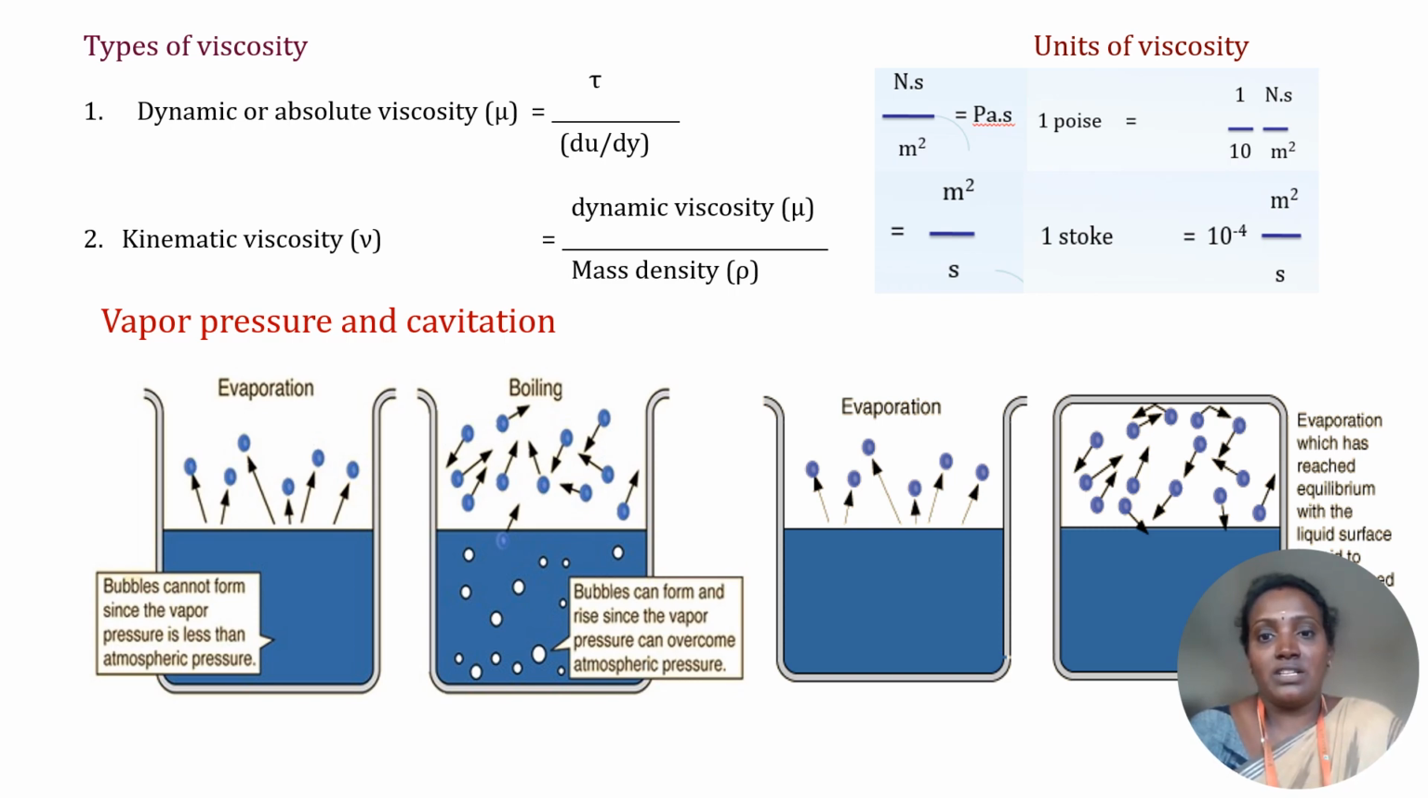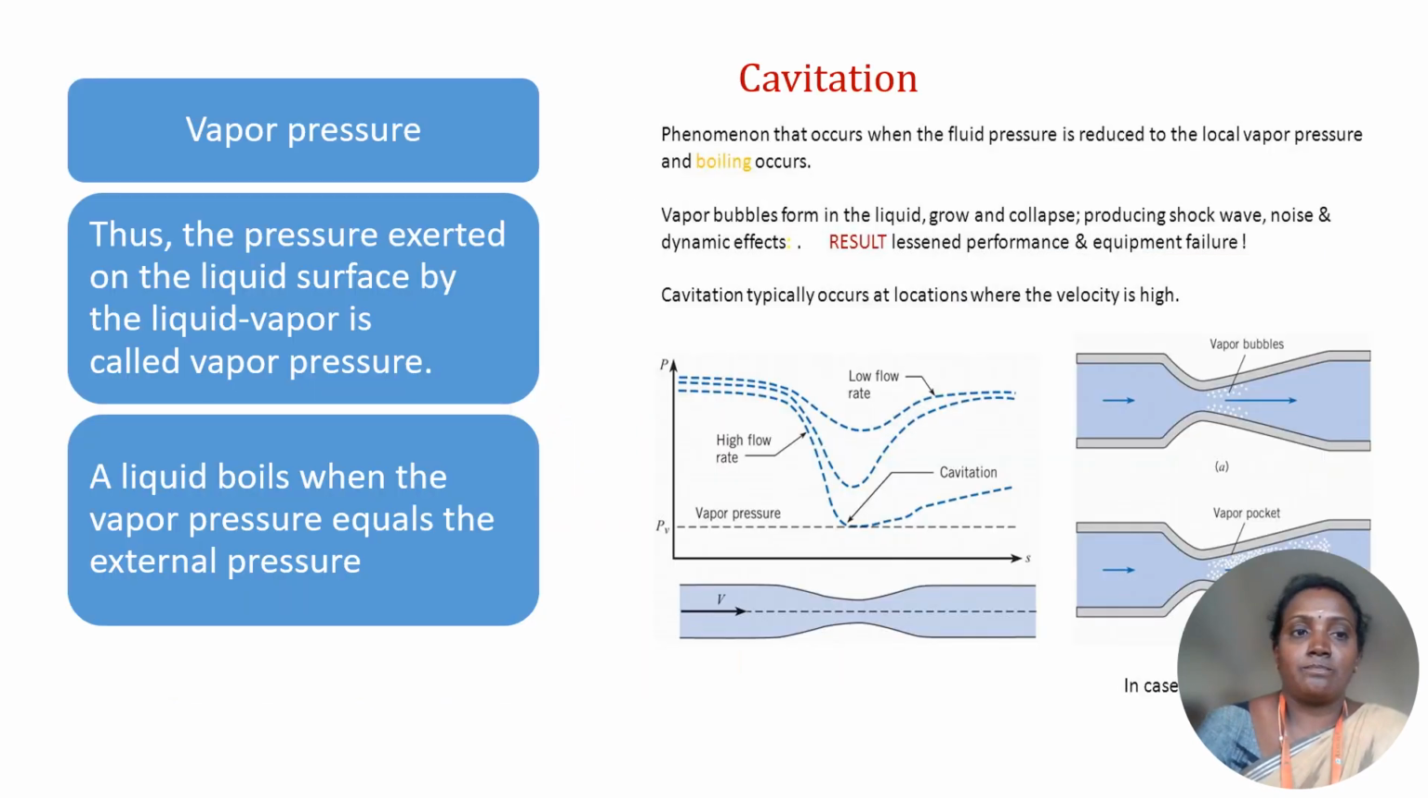Here it's given in stokes. 1 stokes is equal to 10 to the power of minus 4 meter square by second. Here I have given vapor pressure and cavitation examples. In a cold water, bubbles cannot form since the vapor pressure is less than the atmospheric pressure. In boiling, bubbles can form, since the vapor pressure can overcome atmospheric pressure. Here, evaporation in a closed vacuum bowl reaches equilibrium with the liquid surface.